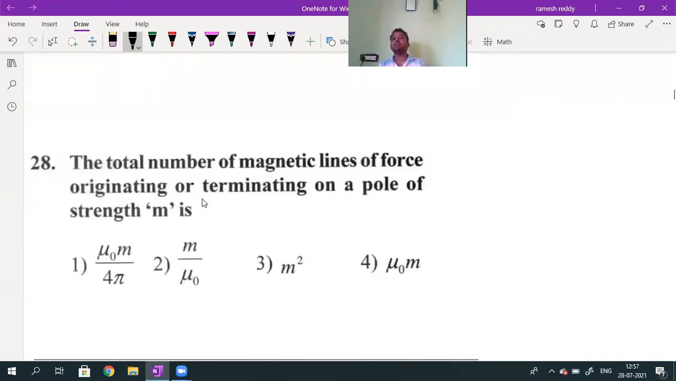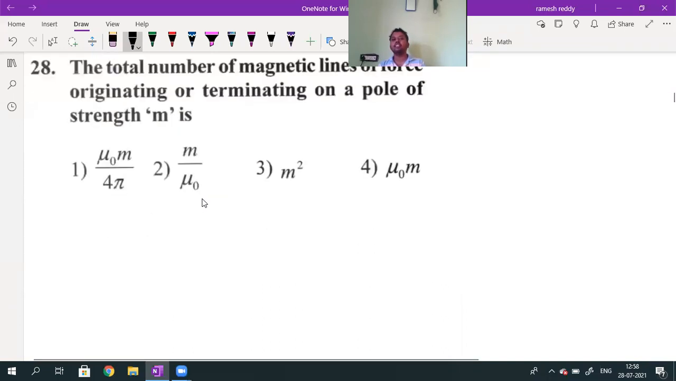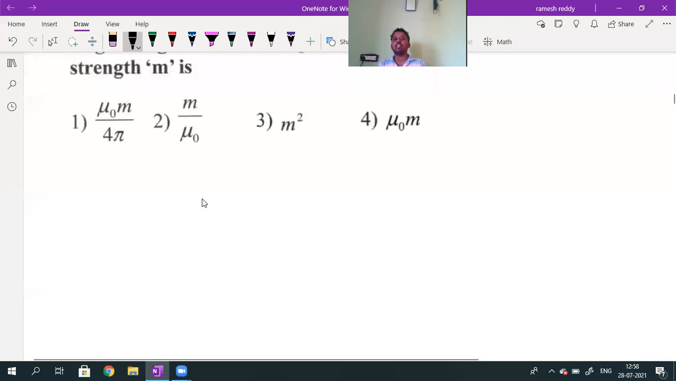Next, question number 28. The total number of magnetic field lines of force originating or terminating on a pole of pole strength m. Let me consider a pole of pole strength m. If it is the north pole, field lines will be directed outwards. If it is a south pole, field lines will be radially directed inwards. But how many field lines are originating or terminating due to a pole of pole strength m?